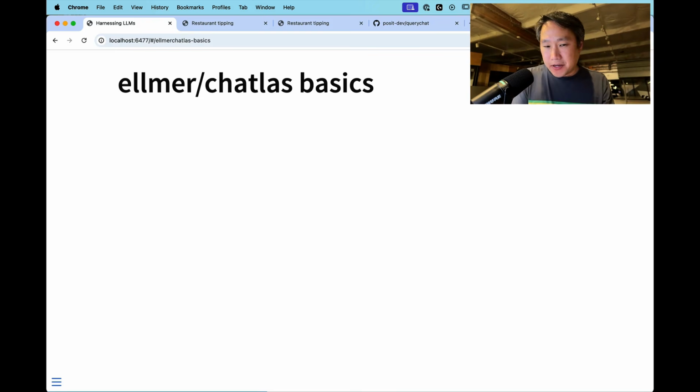So a few things to know about ellmer and chatlas. Number one, they support many different LLM providers, pretty much all the ones that we can get our hands on. And this is really important because you want the ability to experiment with different model providers and see whether there are certain things that one provider does better than another.